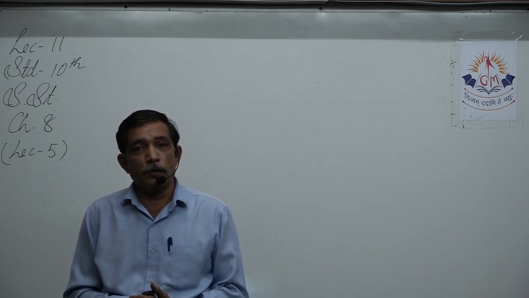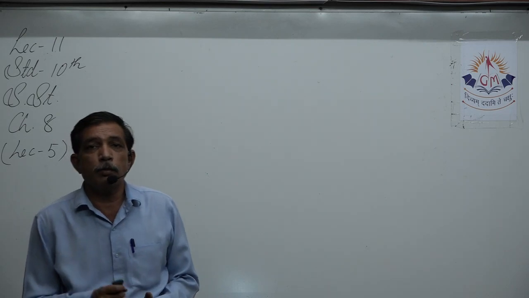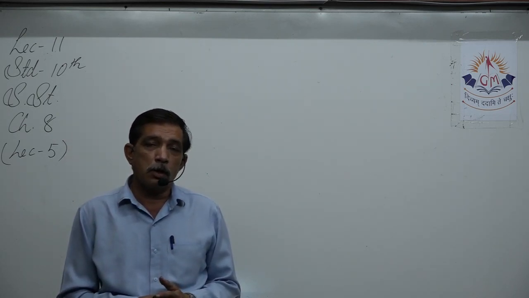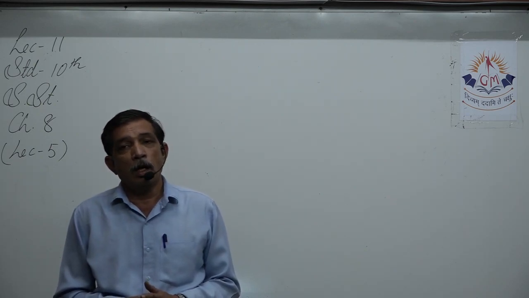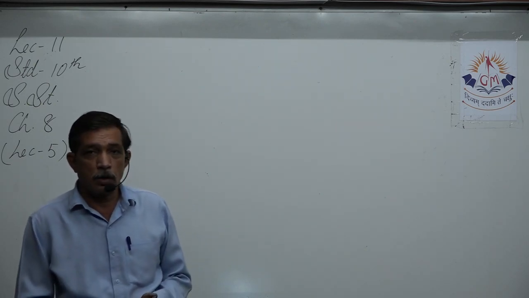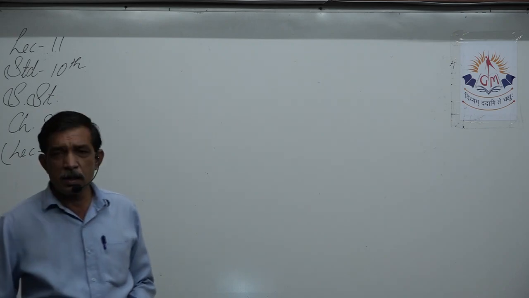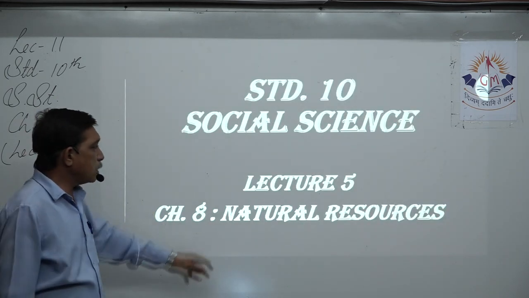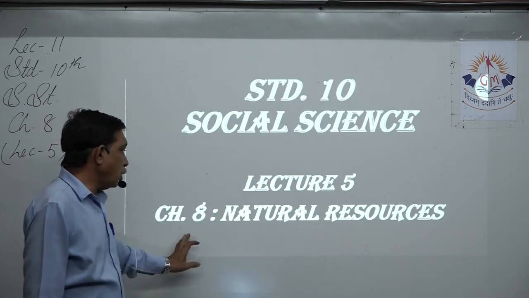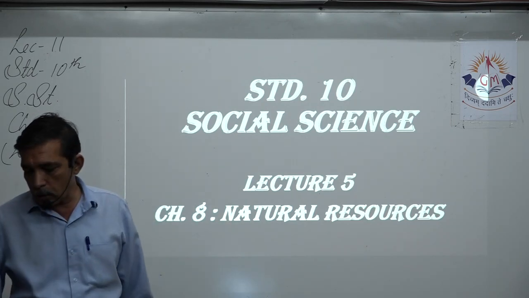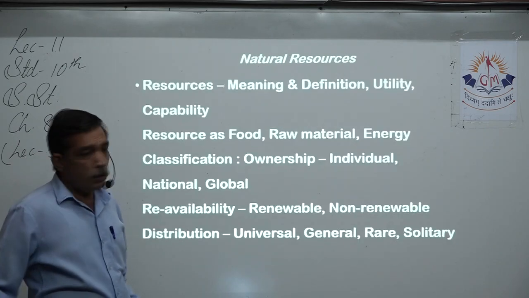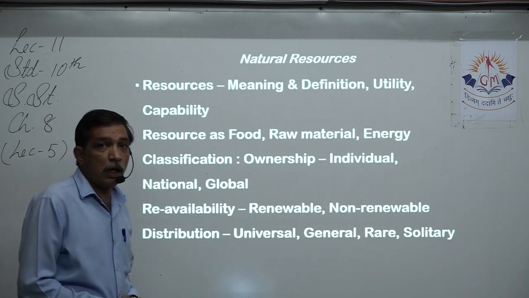We have already completed the understanding and explanation of chapter number 1 of history, heritage of India. From the previous few lectures we started with chapter number 8 of the geography section. Name of the chapter is natural resources. Let us take a quick recap of what we learned in this chapter. This is the fifth lecture for chapter number 8, natural resources, in which we have learned in the starting the meaning of resource.